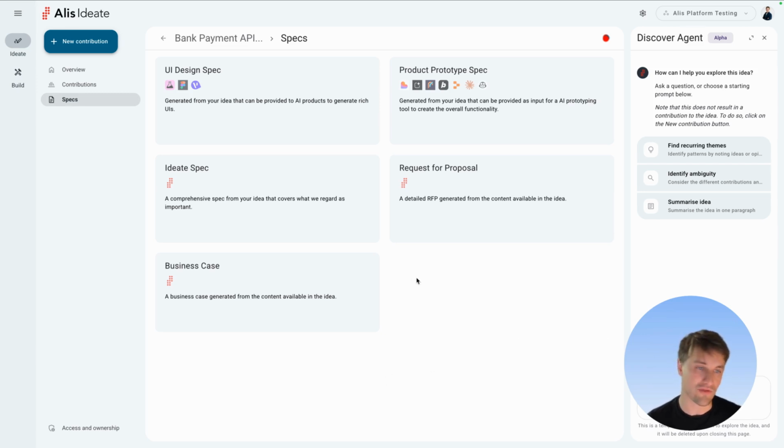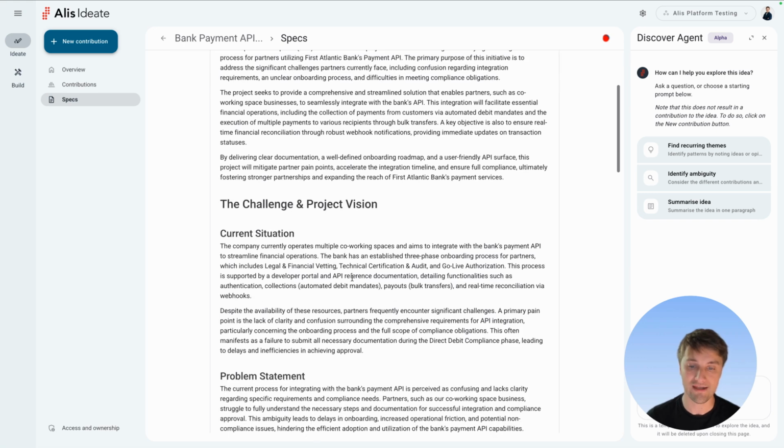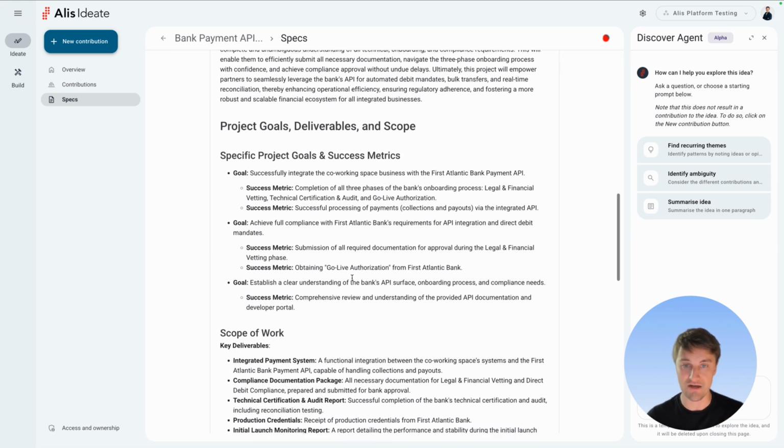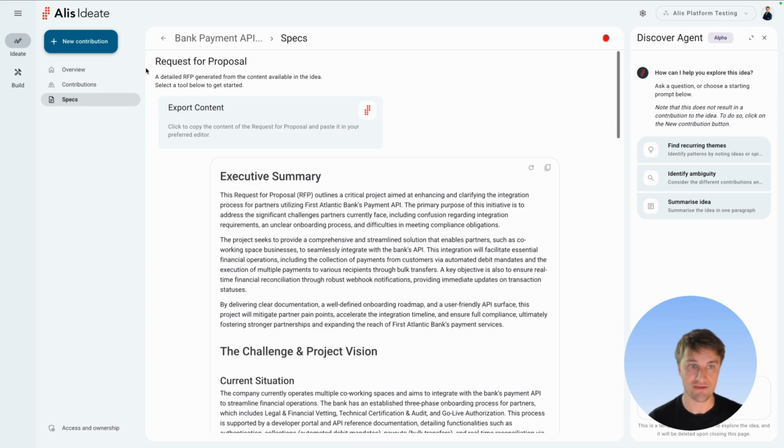So we've started off with just a few here that we found helpful, but these are extremely extendable, and so any specific template that you might have and care about, we can very easily bring in. An example might be drafting an RFP if you're not wanting to build this thing out yourself, where we can capture all of the information from the idea and put that into a document that you can then send on and request a proposal for people to integrate this.